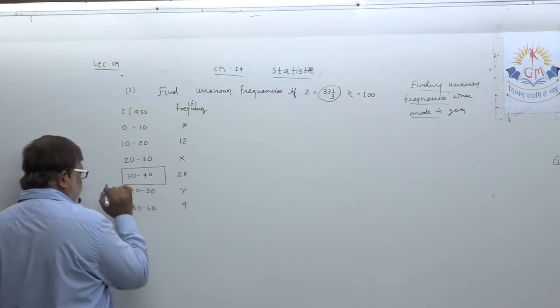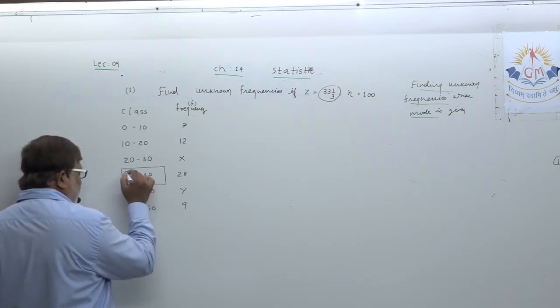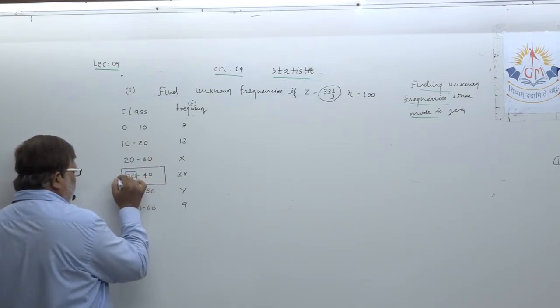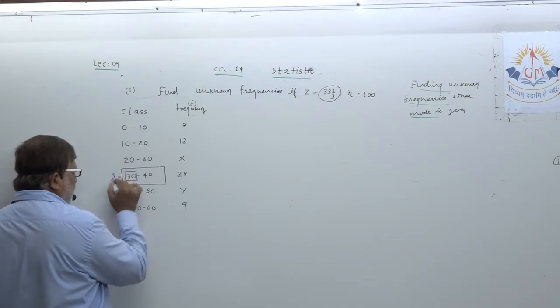Now if this is the modal class, mark this as the lower boundary of the modal class.